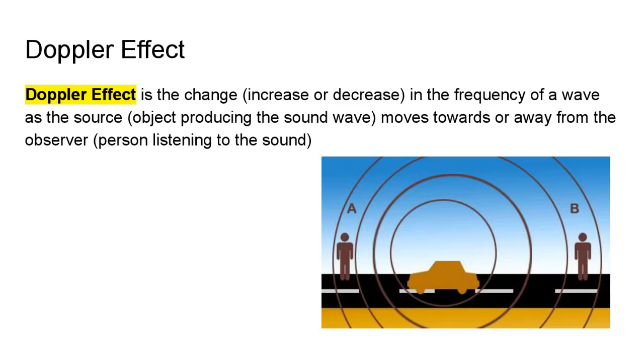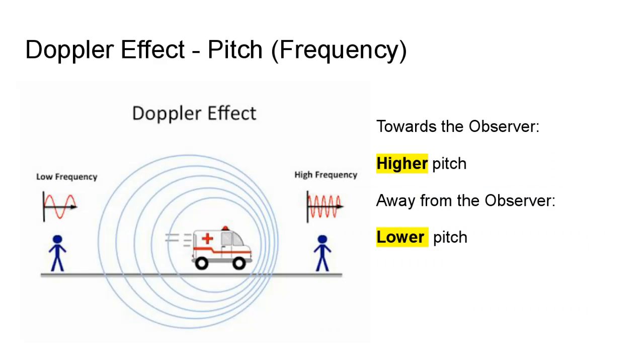The last thing about wave behavior is the Doppler effect. The Doppler effect is the change, increase or decrease, in the frequency of a wave as the source, the object producing the sound wave, moves towards or away from the observer, the person listening to the sound. So how that works is, for example, if you ever heard an ambulance go by, as it comes towards you, you hear a louder, higher pitch sound, but as it moves away, it gets lower.